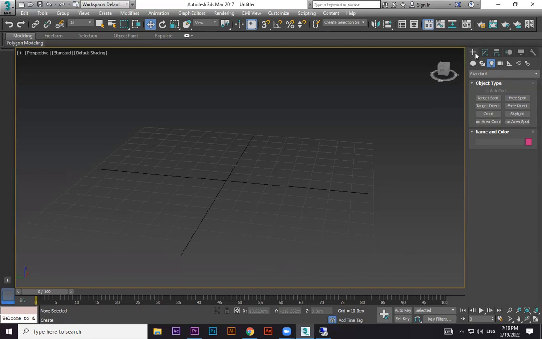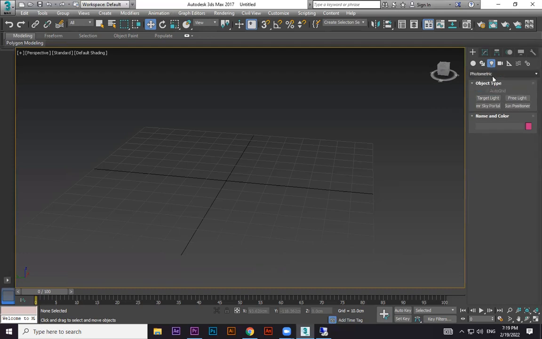When you go to Create, there is a third option. You can see the bulb symbol, right? This is the light symbol. From here we can take lights. You can see different types of light: Photometric, Standard, and V-Ray. V-Ray will be visible only if you have installed it on your computer. Some of you may not have installed it, so it may not be available now. But these two you can see, Photometric and Standard.